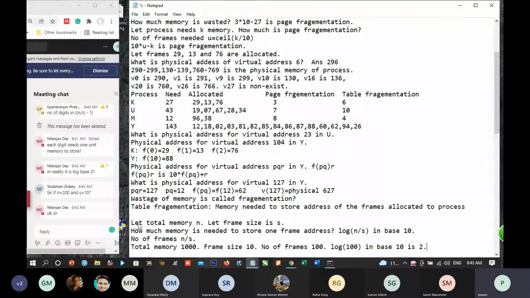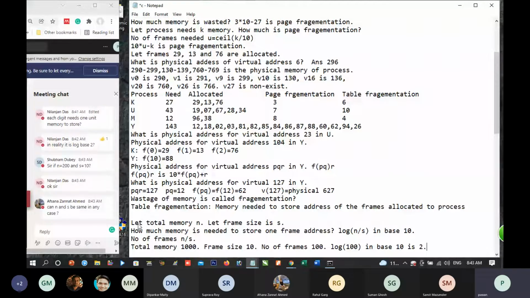Normally, we will assume that everything is in perfect power of 10. N will not be 200. N will be perfect power of 10. Then what is the meaning? If N and S are the same, then there will be only one frame. Does it have any meaning? It means that the entire memory will be allotted to one process. It is meaningless.